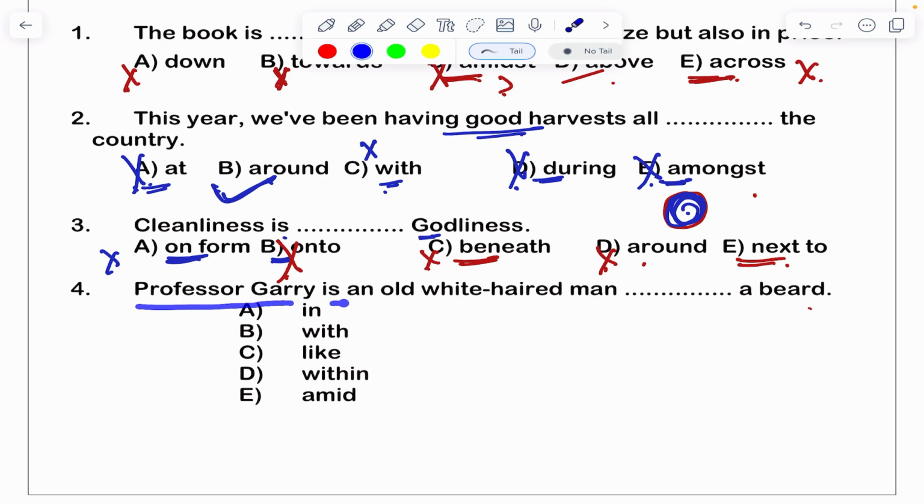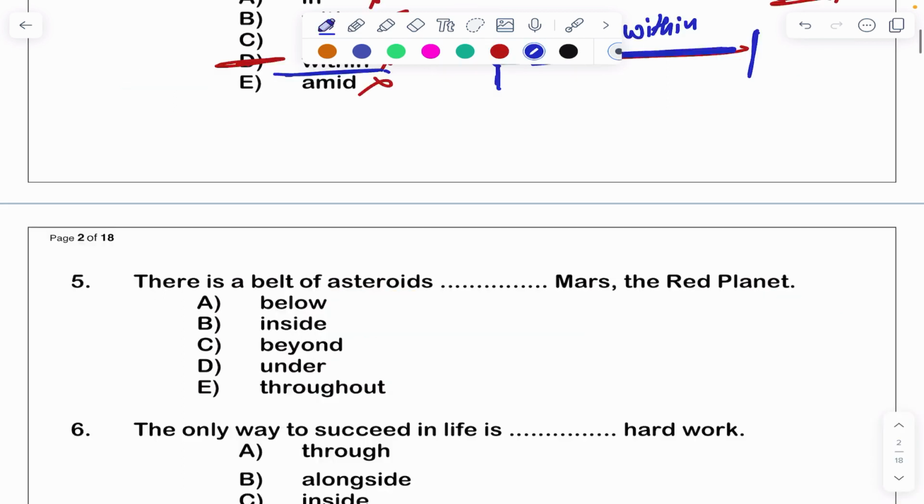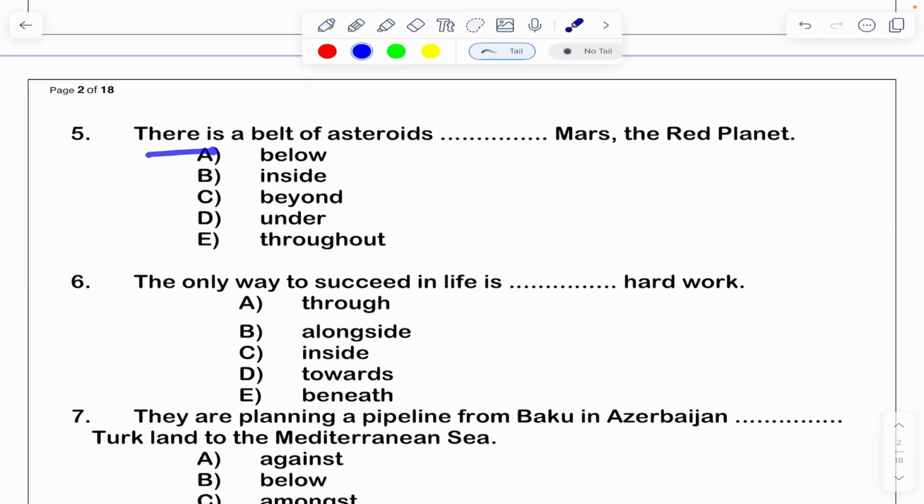Professor Gary is an old white-haired man dash a beard. See, this is a noun. This person is a professor, an old man with white hair, an old man with beard. Means, you know beard, right? So with beard. In is not correct, with is correct, within, amidst is not. Next one. There is a belt of asteroids dash Mars, the red planet. See, this is regarding the solar system. We will not be discussing much on this. The answer is beyond.